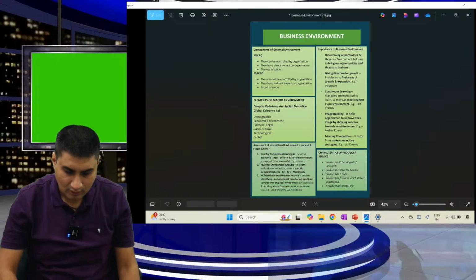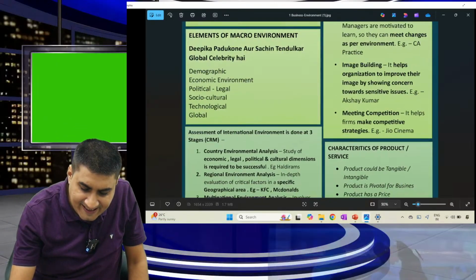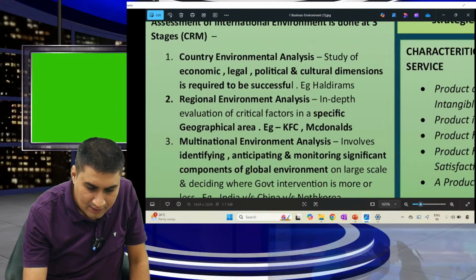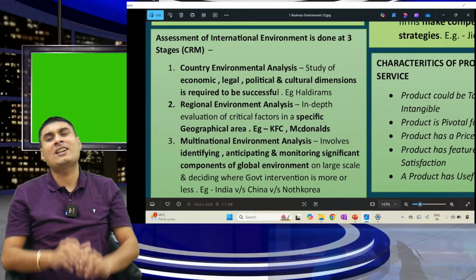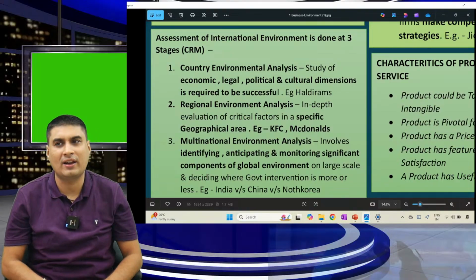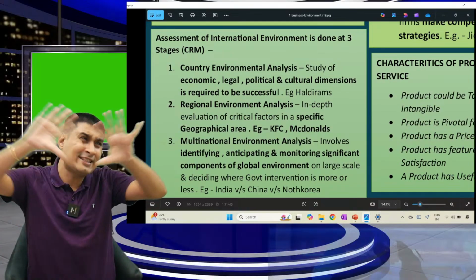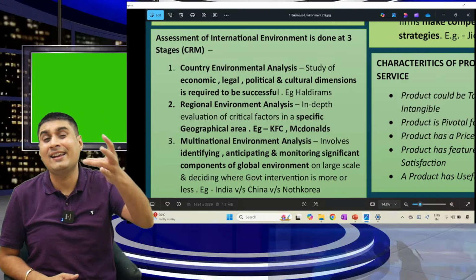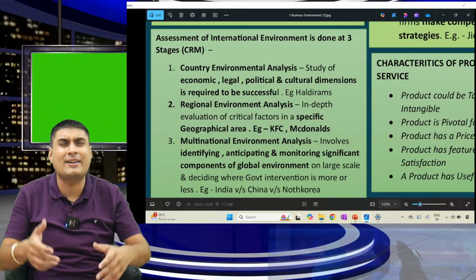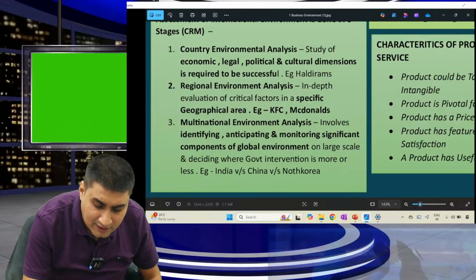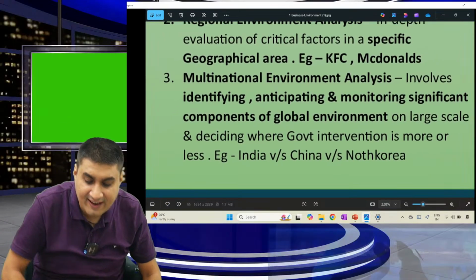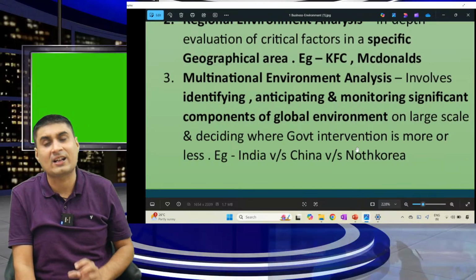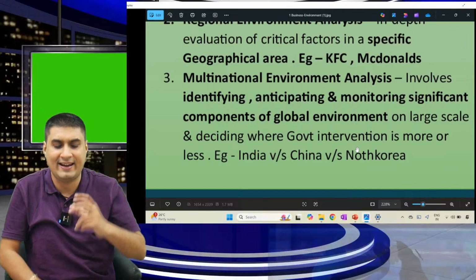Over. Come to the last question in the international environment part. Whenever you assess the international environment, we see three steps. They can ask a question: how to assess the international environment? 3 points are there. CRM: country, regional, multinational. One more time: country, regional, multinational. What is multinational? It involves identifying, anticipating, and monitoring the global environment and deciding where government intervention is more and less.